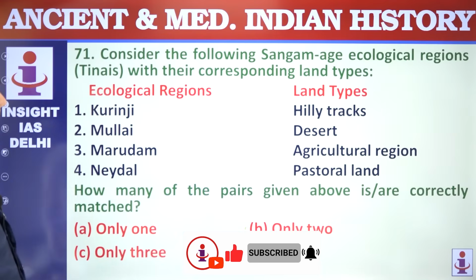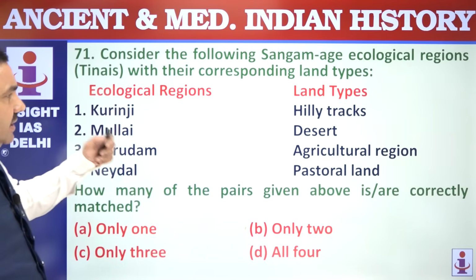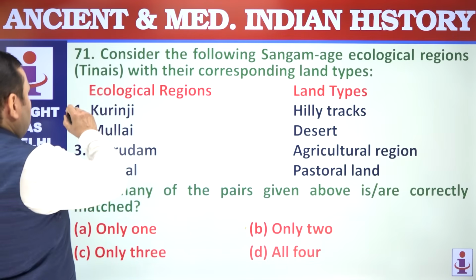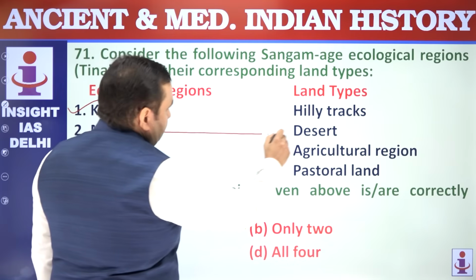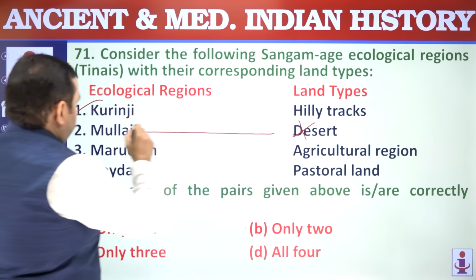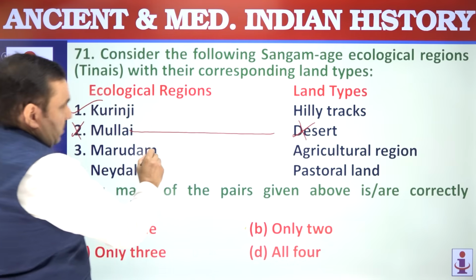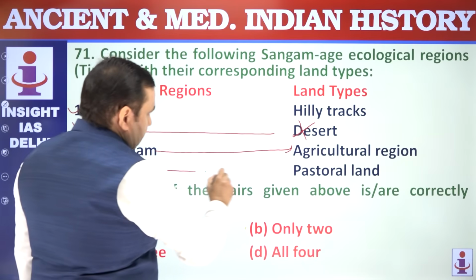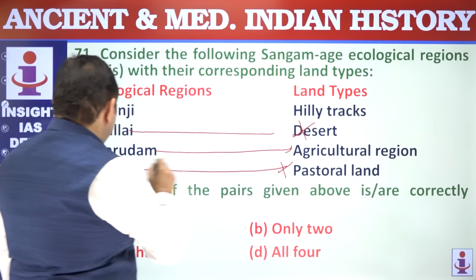71. Kurinji. These are the Tinais, Tamil Tinai, Tamil land. Kurinji, hilly area. Mullai was the forest area, not desert area. Marutham was the plain area, agricultural area. Neithal was the coastal area, not pastoral area.